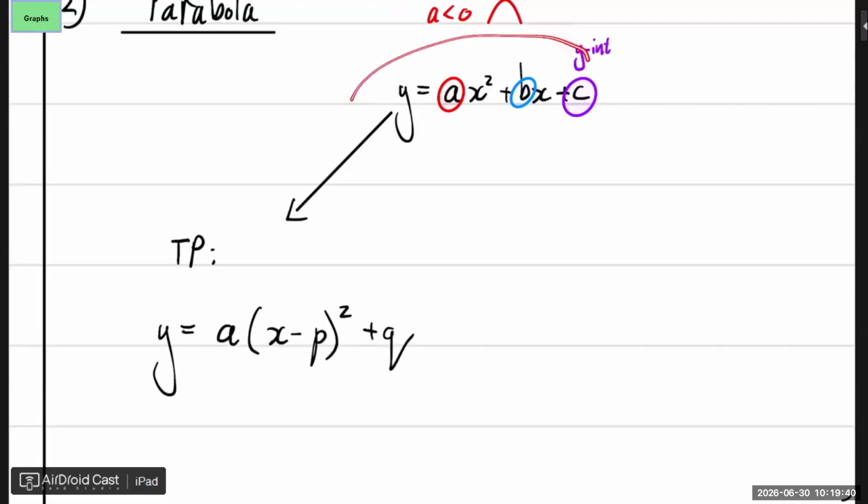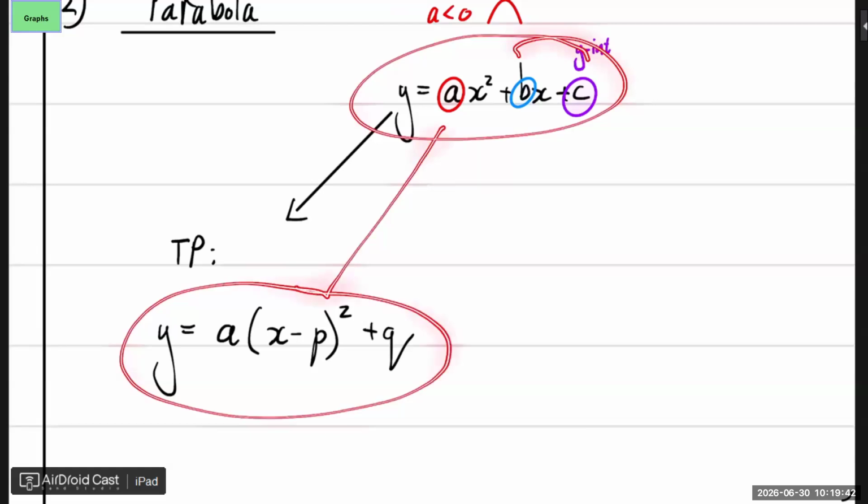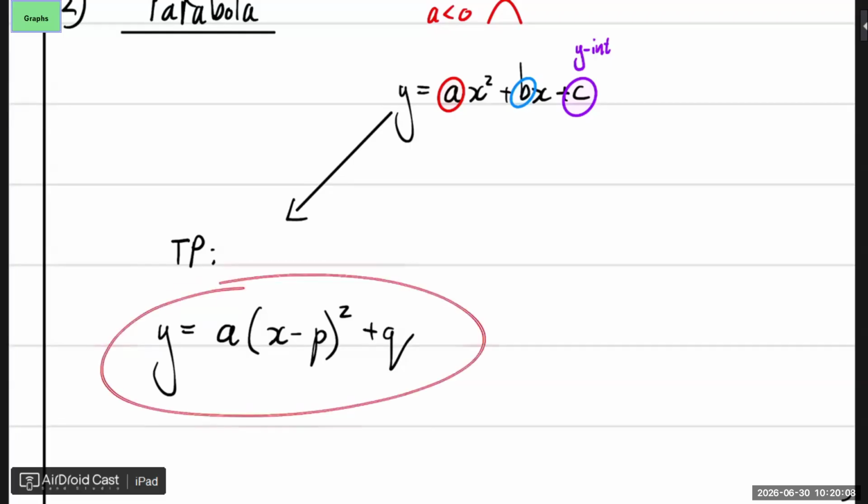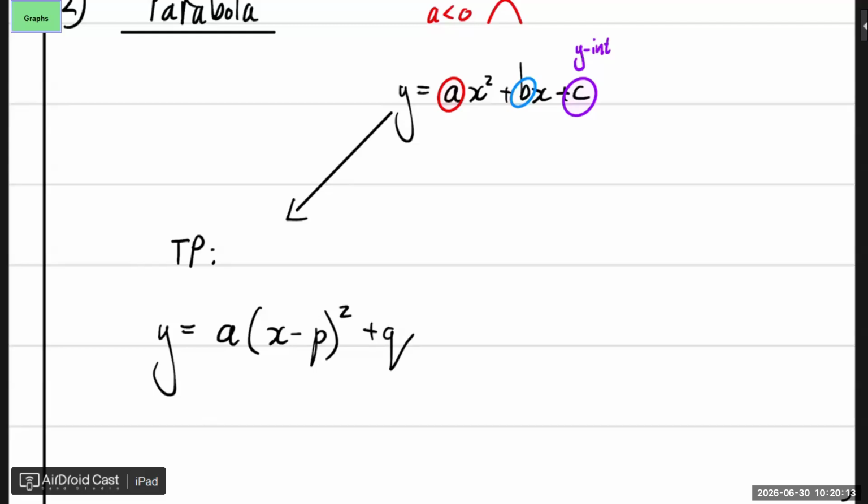How do I get from this to this? It's your, yes, completing of squares. Is that thing that you studied in grade 11. Now, sometimes they will ask you to write it in this form, and then you think, oh well, I need to do completing of squares, and maybe you forgot how to do it. So we will look at it now, but don't worry, you can get around that. You can get to this without completing of squares. And I'll show you a trick that you can do. Or not a trick, you might know it as well.